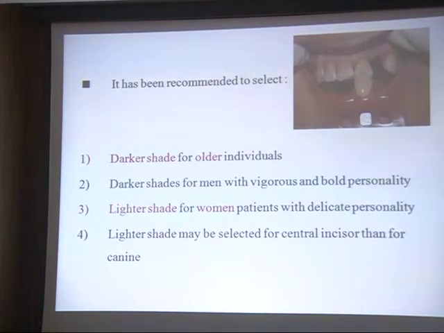Darker shade for male and vigorous and bold personality. Lighter shade for women patients with delicate personality. And lighter shade may be selected for central incisor than for the canine. As you have the teeth available in stocks and we give you the ready-made strips in which all the 6 anterior teeth have been provided, and how to create the shade changes, that is, according to that particular personality, that can be created. At this stage you people may not know it, but the teeth can be particularly made for that particular patient also, which could fulfill the demands of the aesthetics.